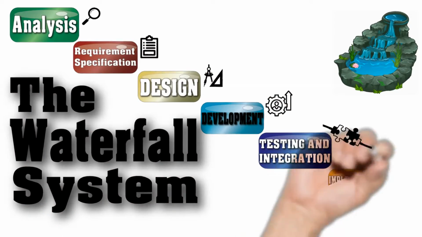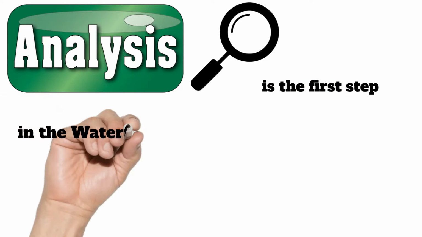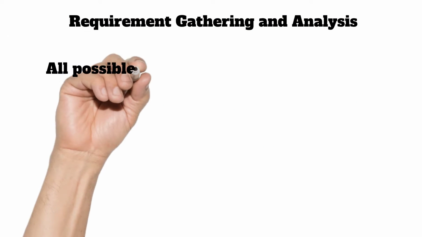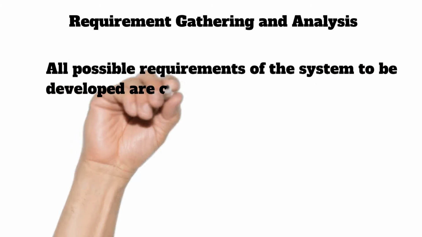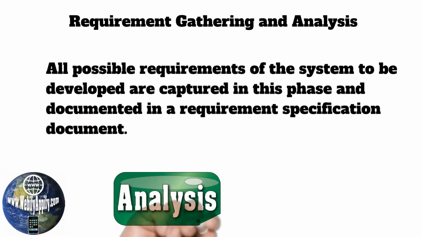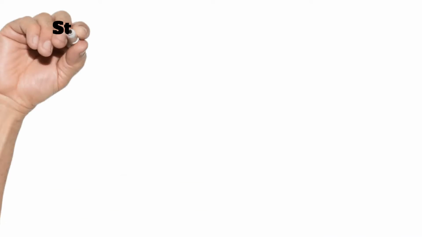The Waterfall system. Analysis is the first step in the waterfall system engineering model. Requirement gathering and analysis. All possible requirements of the system to be developed are captured in this phase and documented in the requirement specification document.